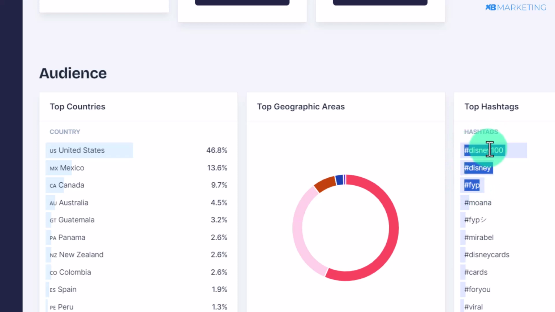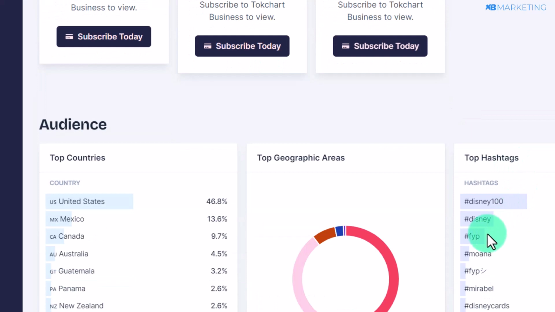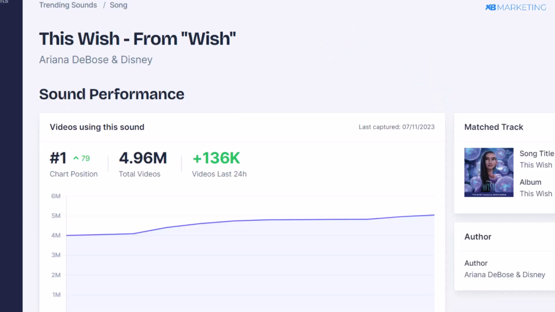The next thing you want to do from here is to copy these hashtags as well. So this is very important because this hashtag goes hand in hand with this song. So you want to make sure to copy the top 3 hashtags because you already know these hashtags are getting a lot of views.